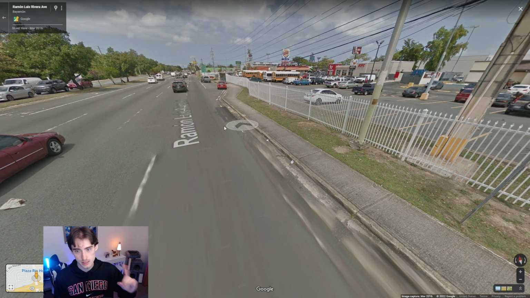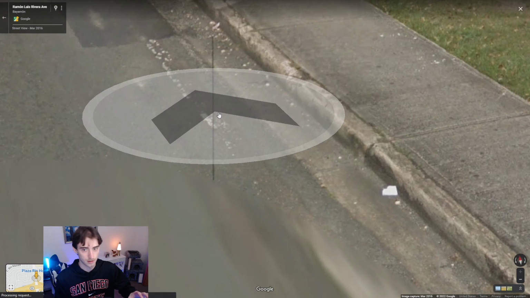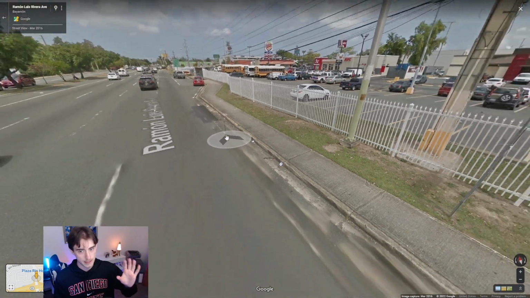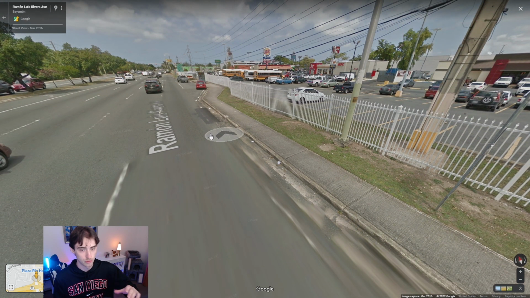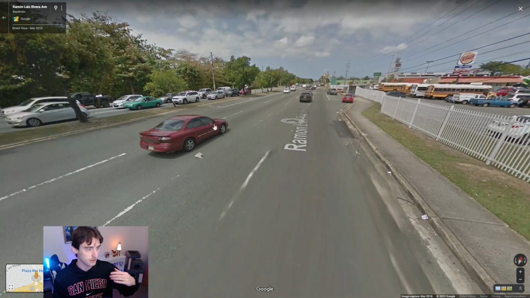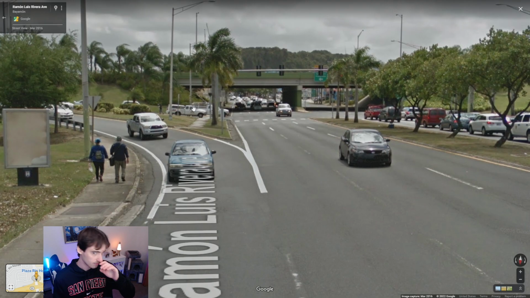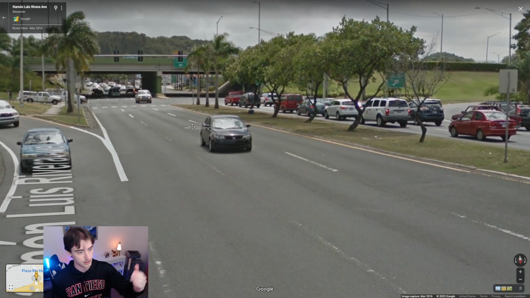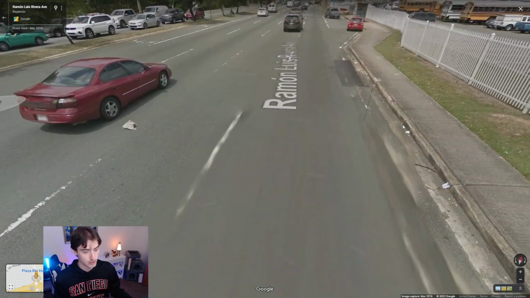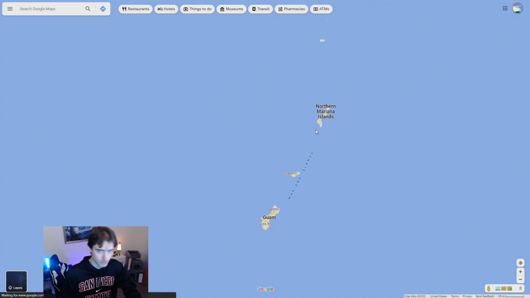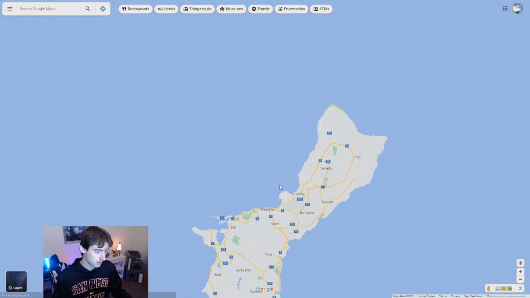However, there are other places in the world that do use this long antenna. So if you see this, it's not 100% of the time going to be Puerto Rico, but if you get the vibes that it's like an American colony, I guess I shouldn't say that because Guam and Northern Mariana Islands also use this long antenna. Let's take a look at that. Yeah, a lot of people forget that Guam and Northern Mariana Islands are actually in the game, but they are. Let's take a look here.